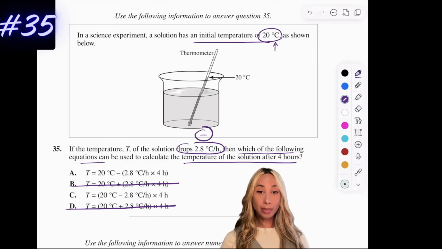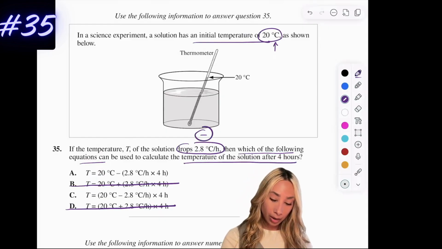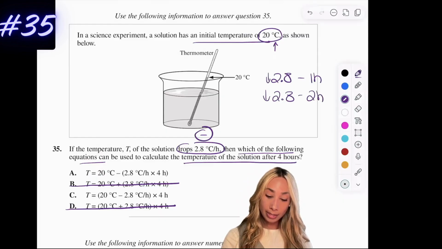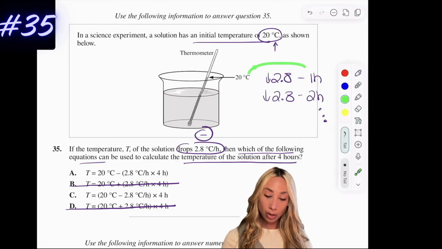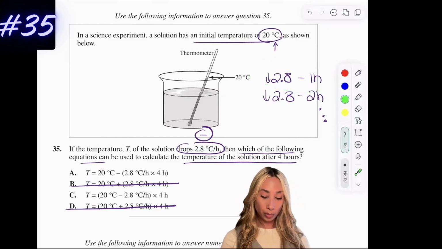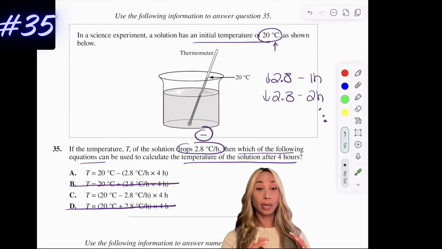Okay, now from there, we know it's dropping at a rate of 2.8 per hour. So 1 hour, it's going to be 2.8 less. Then the second hour, it's going to be 2.8 less. And you get the idea. It's going to continue. So with that, we know we're going to obviously be multiplying it by 4. But these two ideas, the rate per hour and the 4 hours, are going to be put together in brackets because, of course, it's dependent on how far it falls within those 4 hours.